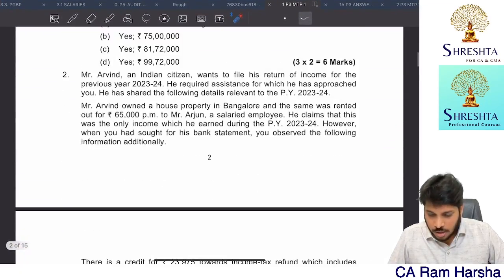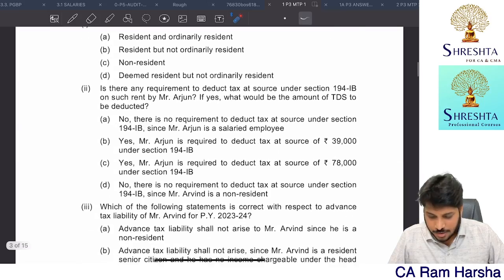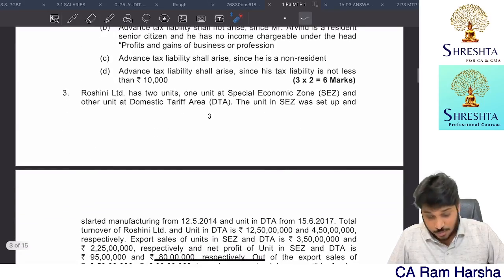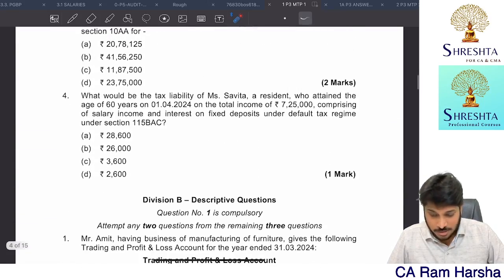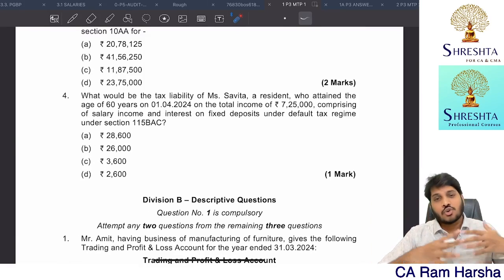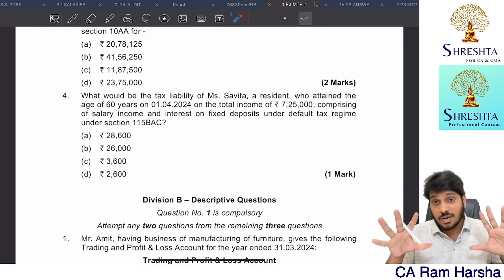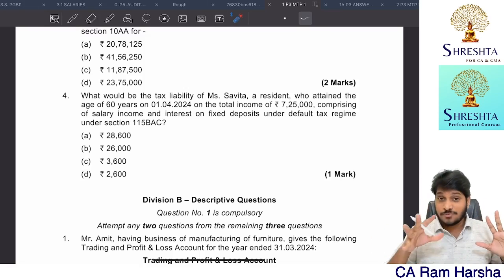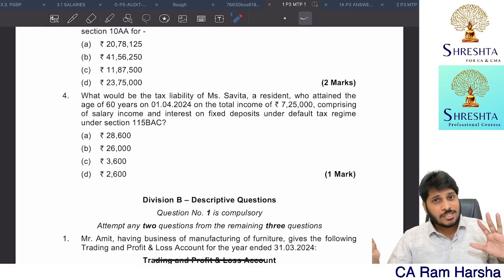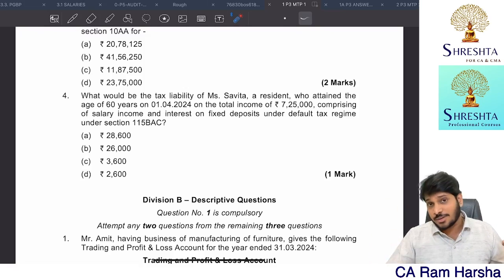You see here approximately 6 marks, and another 6 marks is given, 12 plus 2 plus 1, almost like 15 marks MCQs were there. Of course, in GST also 15, totally 30 marks MCQ. That's the paper. So 30 marks means 100 marks descriptive they are giving. Out of that, 30 marks choice is there. For income tax plus GST put together, 30 marks choice is there. 70 marks descriptive you have to write.